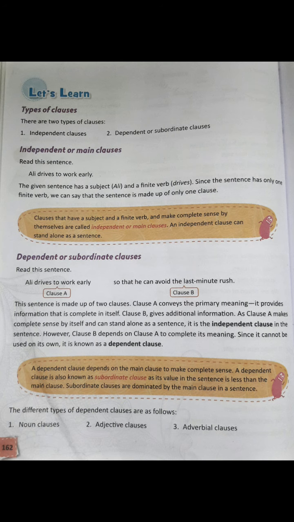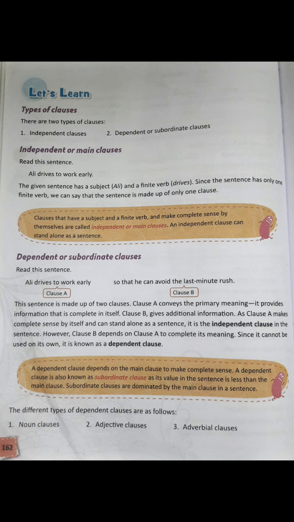However, clause B depends on clause A to complete its meaning. It cannot stand alone. Dependent clauses are always dependent on the main clause to get the complete meaning, right? So clause B depends on clause A to complete its meaning.